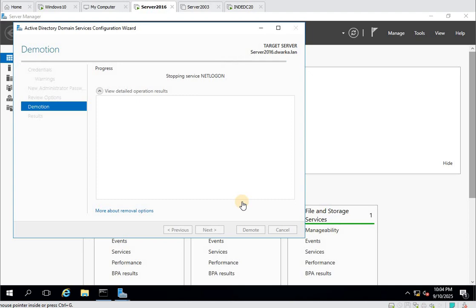But this is my test environment. I need to just demote this for demonstration purposes, so I'm demoting immediately, but you should wait some time in production. I will pause this video. Once it is demoted, I will come back again.